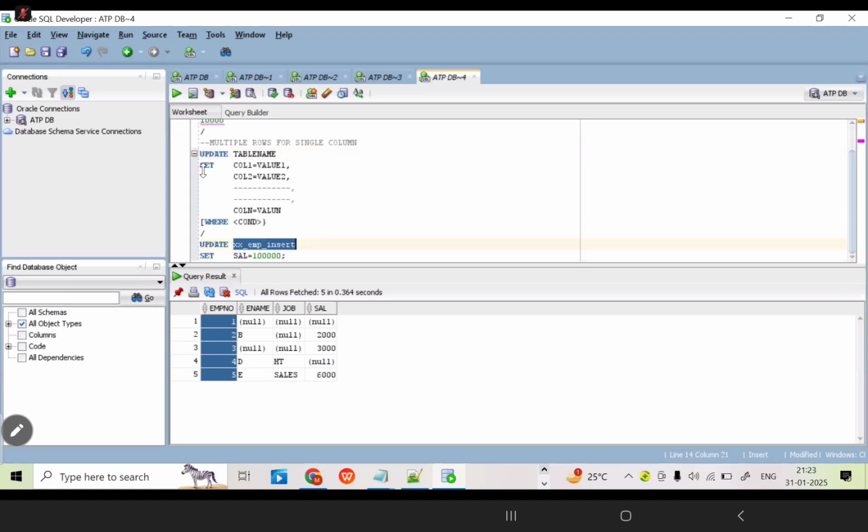Next, what am I going to do? SET is a keyword. Which column do we need to update? Which column do we need to update the values in? Salary. The salary column. Column one, I want to take it as salary.